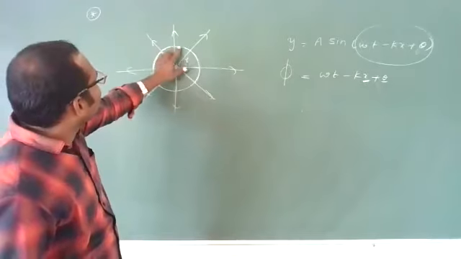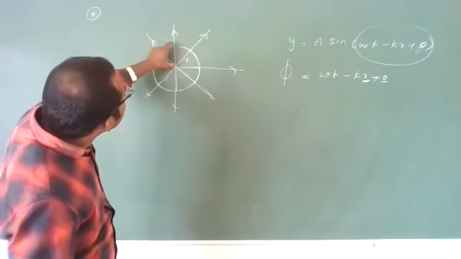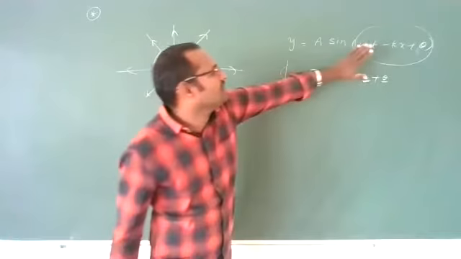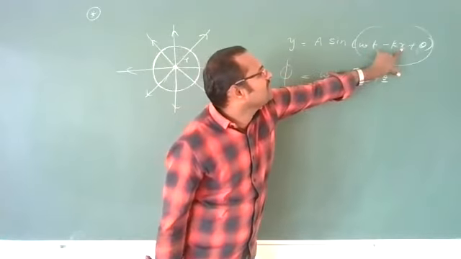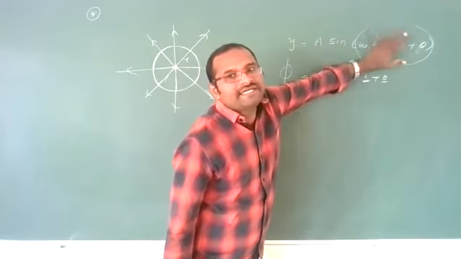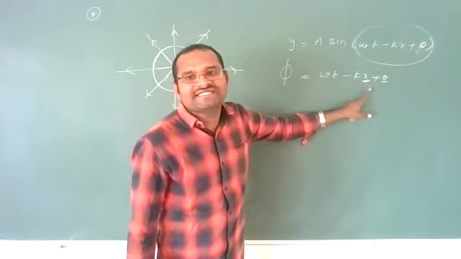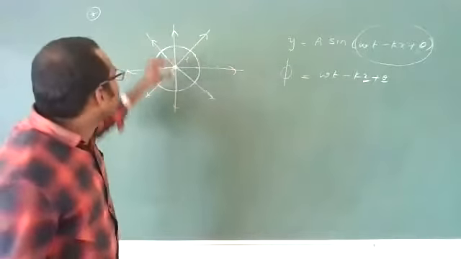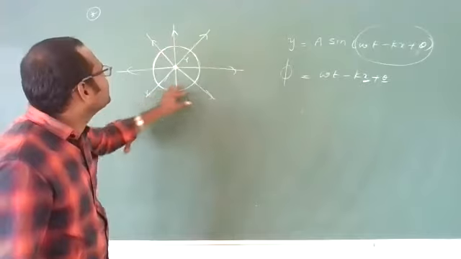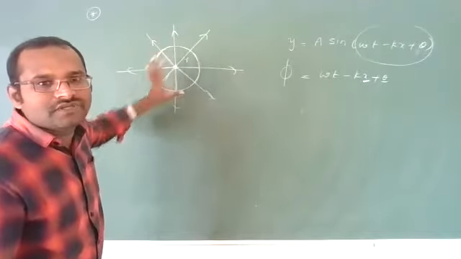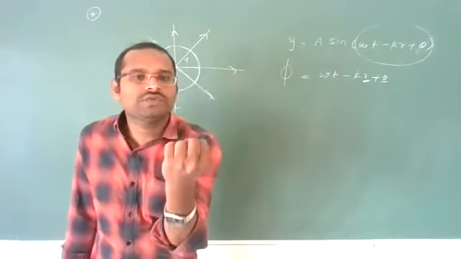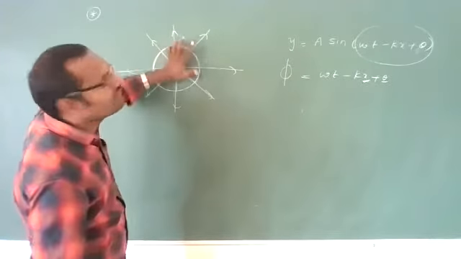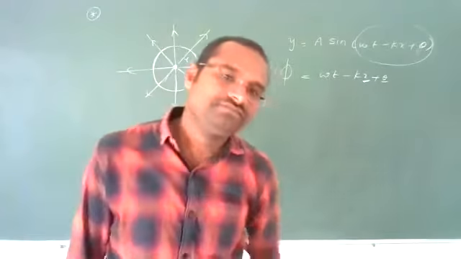So it is a collection of all the particles. If these distances are equal, then only these particles will vibrate with the same phase according to this equation. The distance should be the same, then only the total phase will be constant. If x is different, the phase is also different. We want same-phase particles, so the distance should be the same, which is like a sphere. That means a point source will produce which type of wavefront? A spherical wavefront. Very important point.